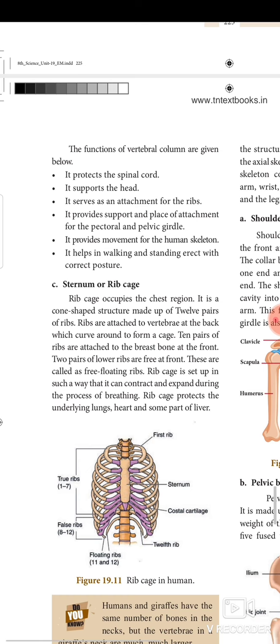Next, sternum or rib cage. Rib cage occupies the chest region. It is a cone-shaped structure made up of 12 pairs of ribs. Rib cage protects the underlying lungs, heart, and some part of liver. Appendicular skeleton system can be subdivided into shoulder bone or pelvic bone, arm bone, and leg bone. You can go through it easily and you can understand them.